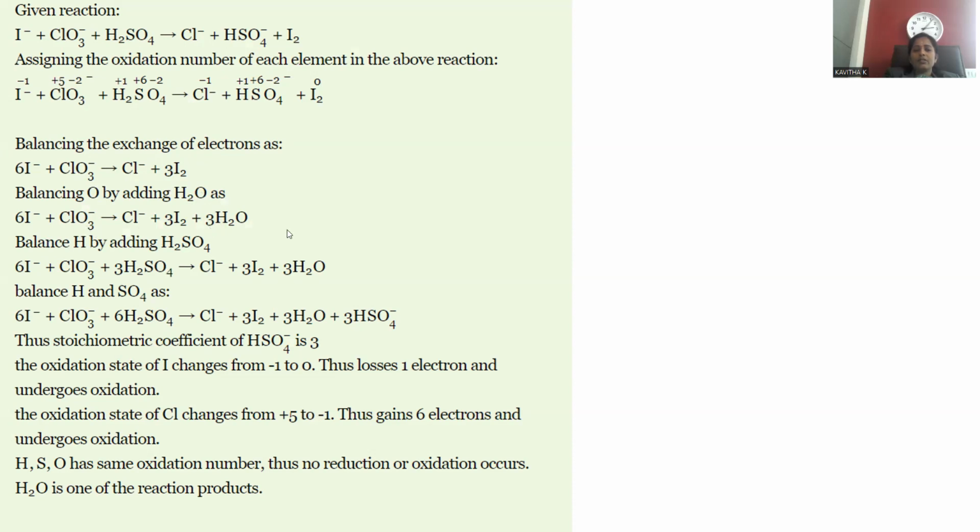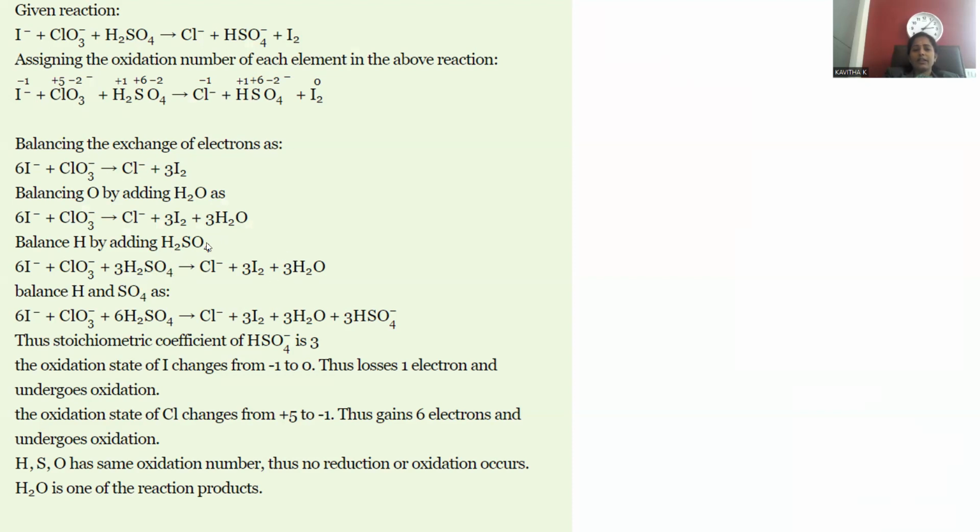Then whenever oxygens are balanced, the question is regarding hydrogens. Hydrogens are to be balanced by the addition of H plus. Whenever sulfuric acid is added on the left hand side, we require to add 6 H plus on the right hand side, so that when 3 moles of H2SO4 are added, 6 H plus are again restored. So this is the way hydrogens will be balanced.